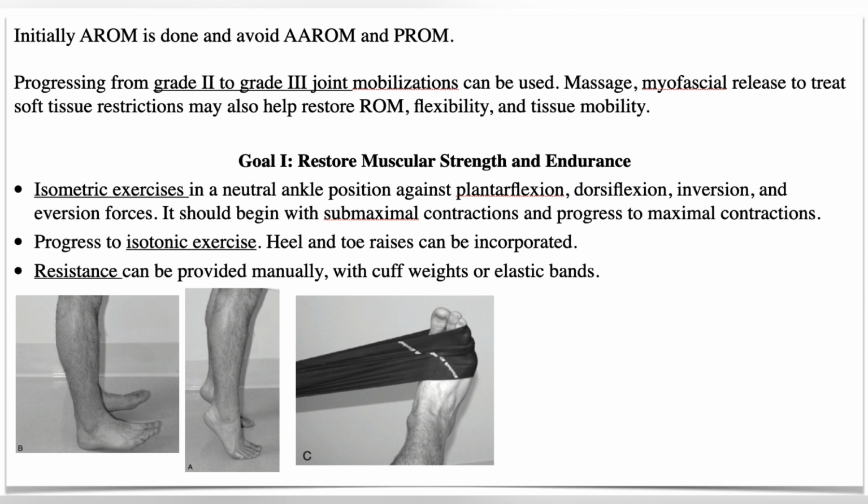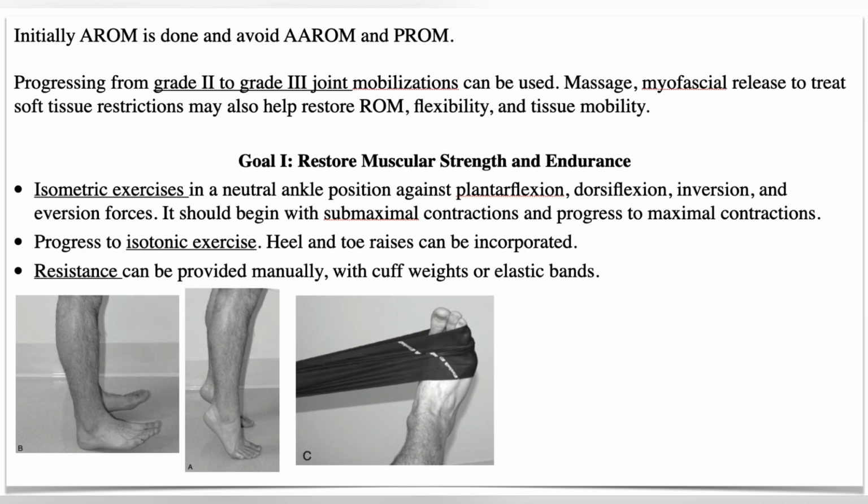Now, the next goal is to restore muscular strength and endurance. To increase strength, we will first go with isometrics, because if the patient has less than grade 3, then we should always perform isometrics to increase the strength of those muscles. In neutral ankle position, we will perform isometrics of plantar flexors, dorsiflexors, inversion and eversion.